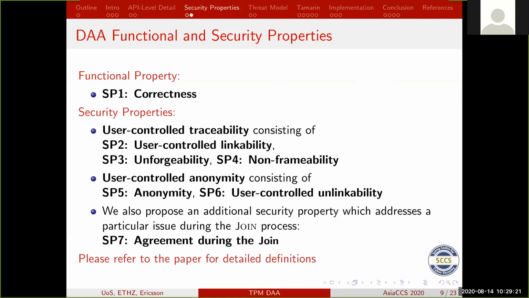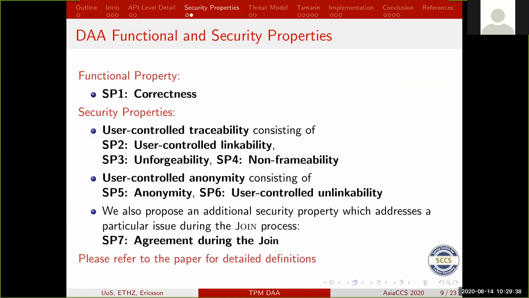And then you've got user-controlled traceability, which consists of user-controlled linkability, so a user can control whether messages should be linked, and unforgeability and non-frameability, so messages can't be forged or they can't be claimed to be from someone else.